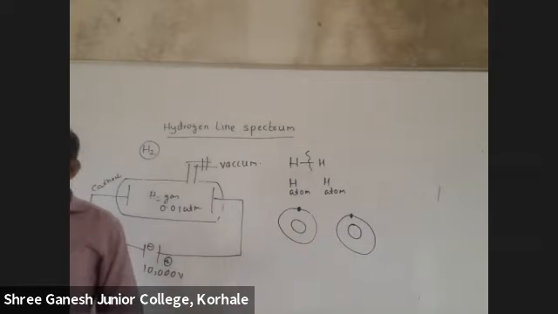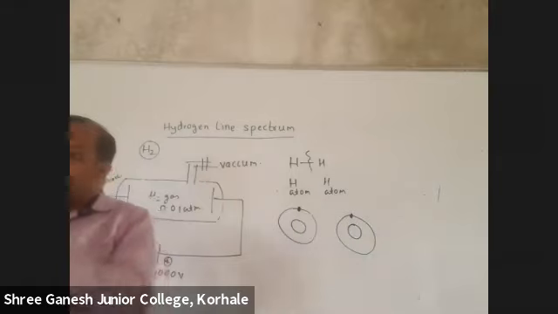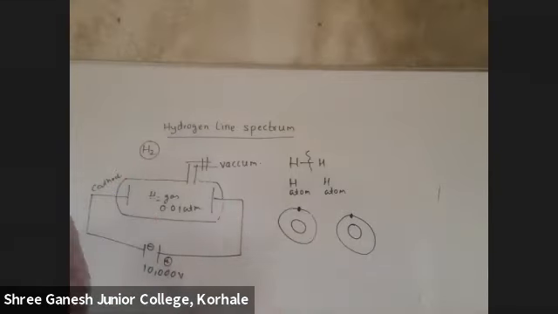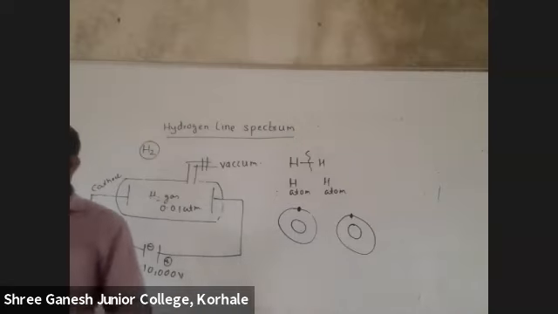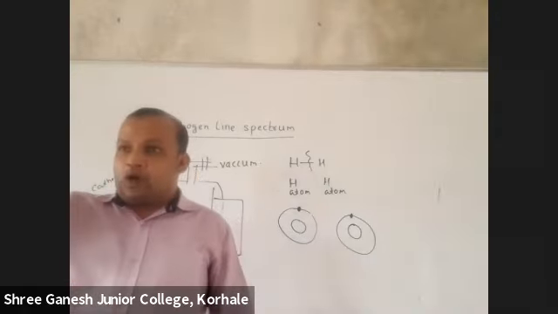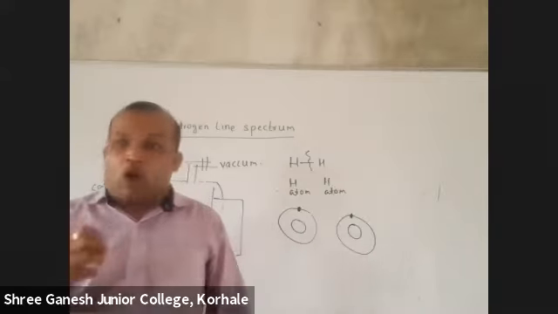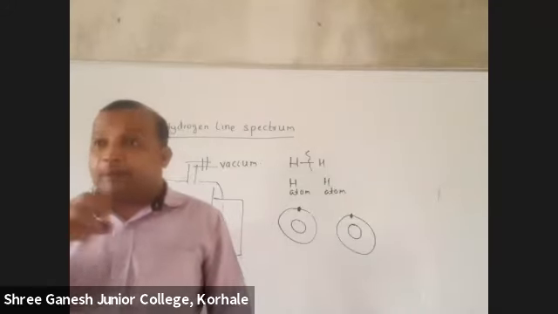And yesterday I told you, when an electron absorbs energy, what happens? It jumps from the inner orbit to the outer orbit, the excited state. Do you remember? So now tell me, some energy will be used to convert this hydrogen molecule into hydrogen atoms. Got it? Some energy this electron will absorb, and when it absorbs energy, it will jump from an inner or lower orbit to an outer orbit. Now tell me, will all electrons absorb the same amount of energy?